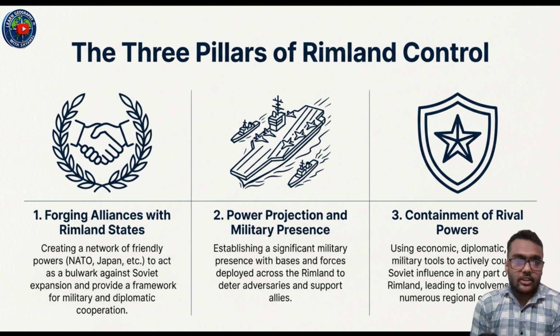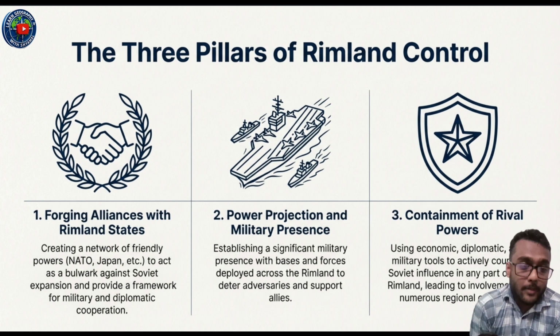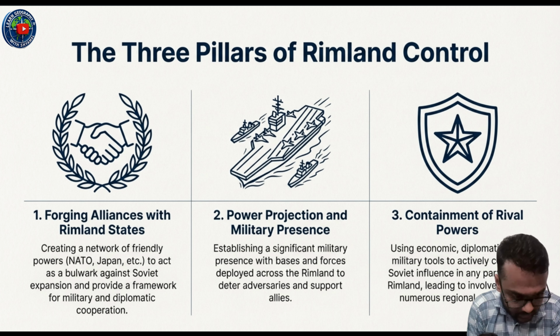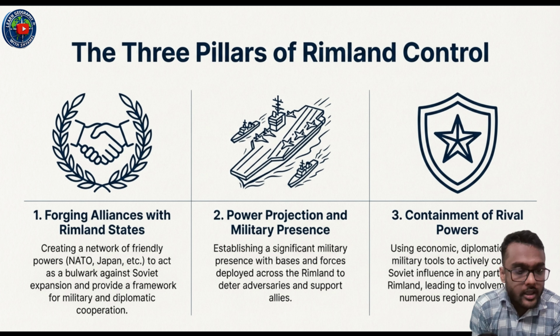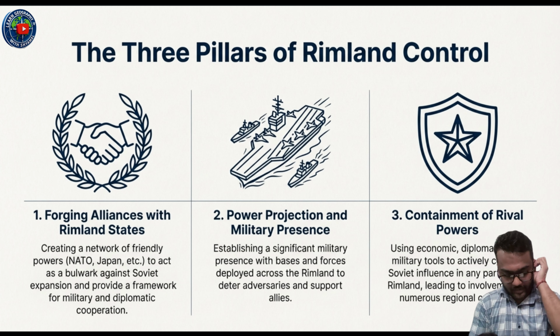There are three pillars of Rimland control. First, forging alliances with Rimland states, creating a network of friendly powers, NATO, that is North Atlantic Treaty Organization, Japan, etc., to act as a bulwark against Soviet expansion and provide a framework for military and diplomatic cooperation. Secondly, power projection and military presence, establishing a significant military presence with bases and forces deployed across the Rimland to deter adversaries and support alliances.